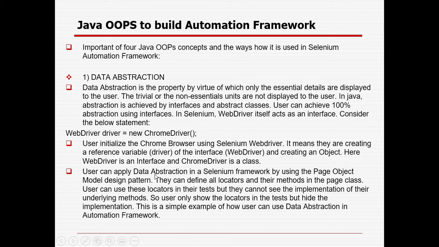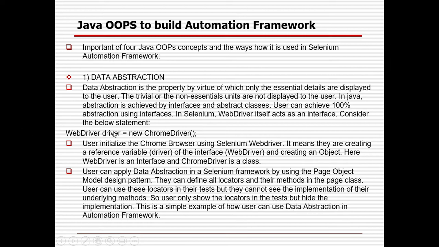So the user can apply data abstraction in a Selenium framework by using the page object model design pattern, right? They can define all locators and their methods in the page class. The user can use these locators in their test, but they cannot see the implementation of the underlying method. So the user only sees the locator in the test but the implementation is hidden. This is a simple example of how the user can use data abstraction in an automation framework.